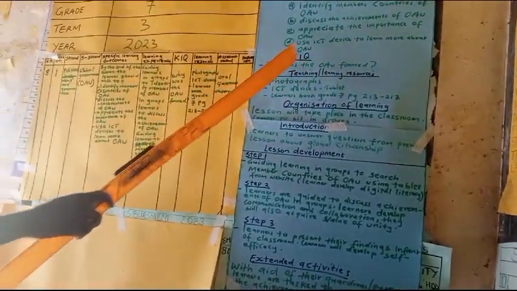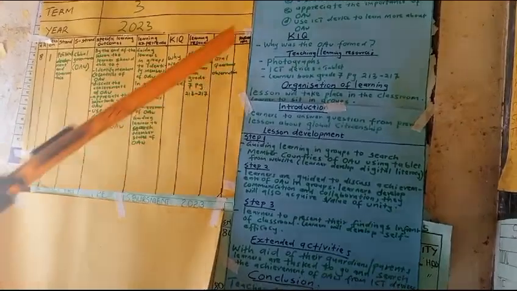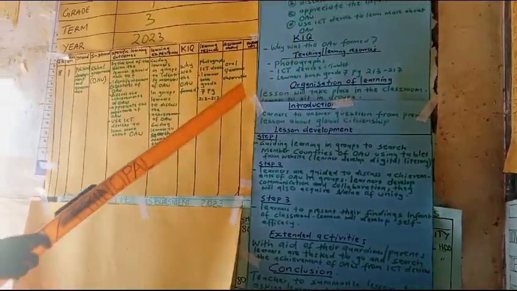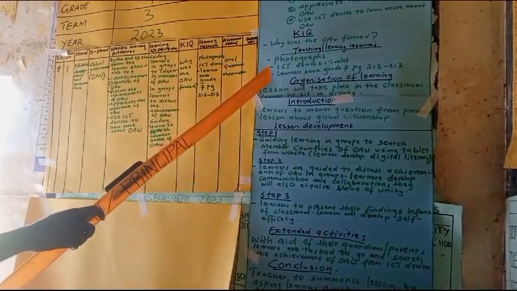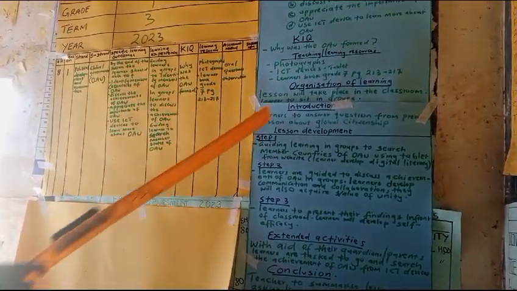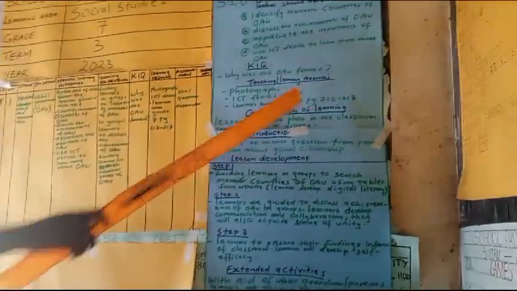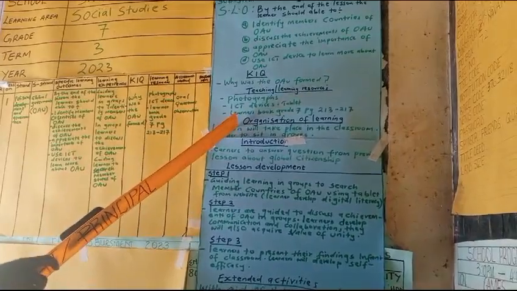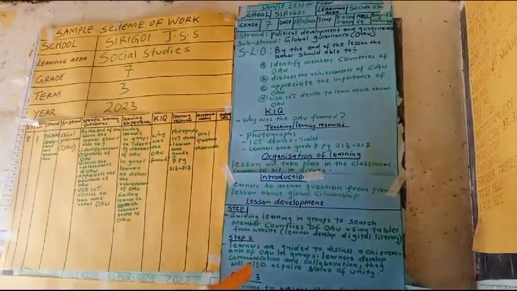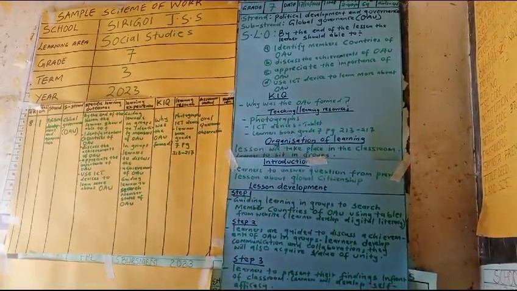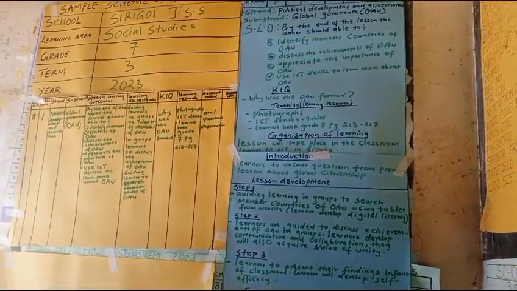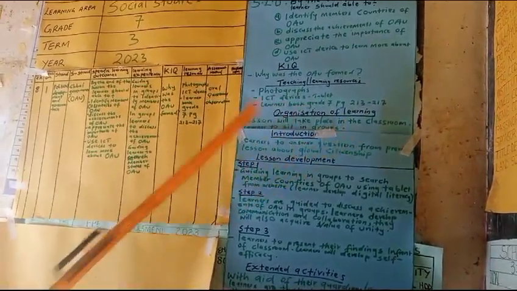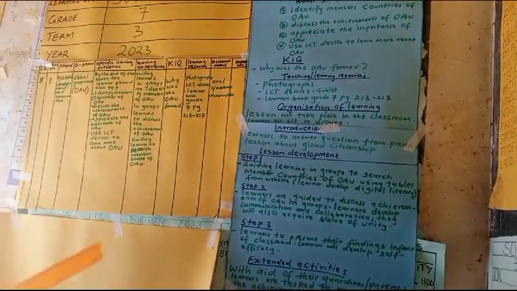Then we have teaching and learning resources. We have photographs, we have ICT devices, that is tablet. Then we have learning book, grade 7. We'll refer from page 213 to page 217. Then we have organization of learning. Lesson will take place in classroom, learners to sit in groups. Then we have introduction, learners to answer questions from previous lesson about global citizenship.